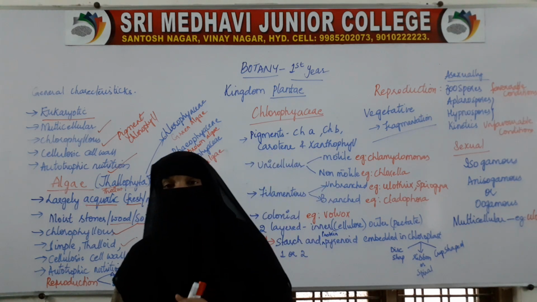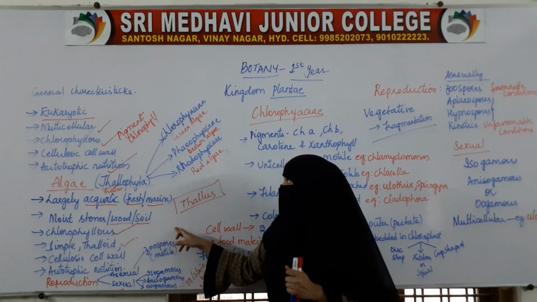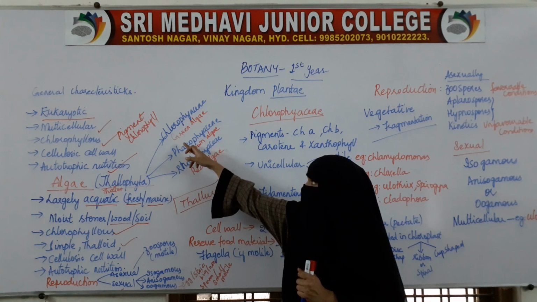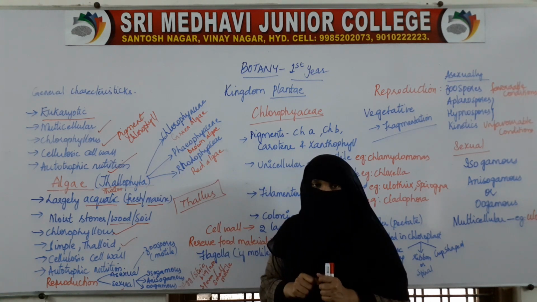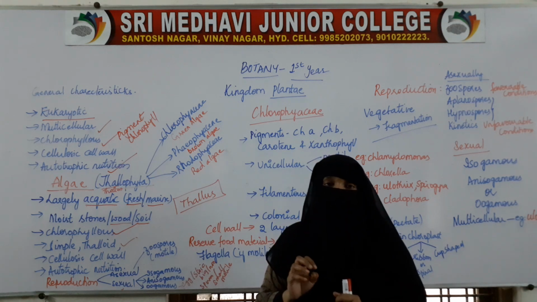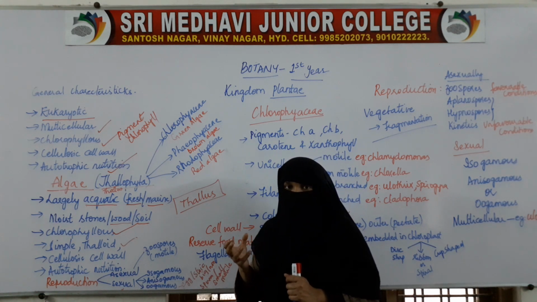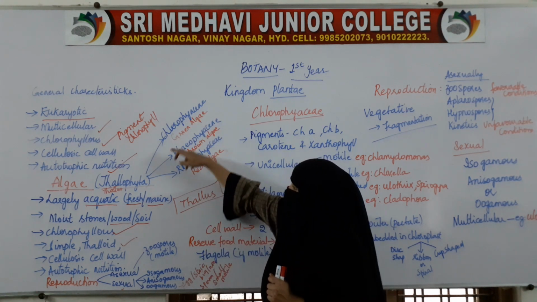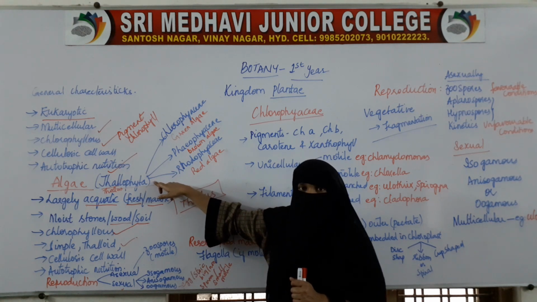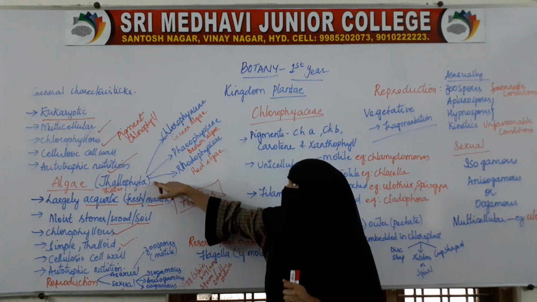Now, algae are again divided into 3 groups, based on the concentration of the prominent pigment present along with chlorophyll.